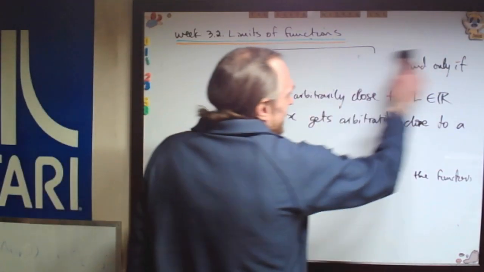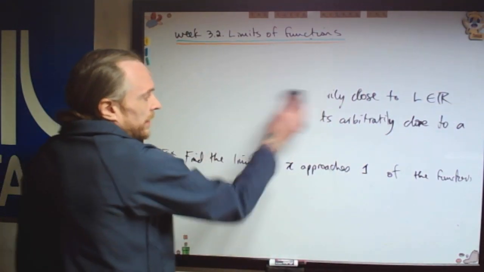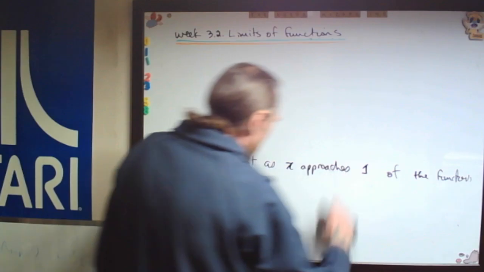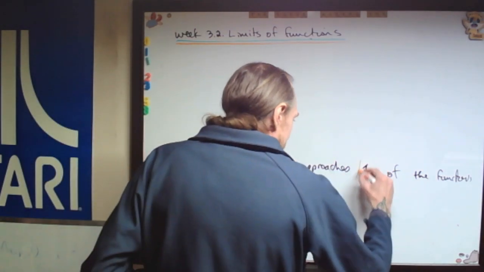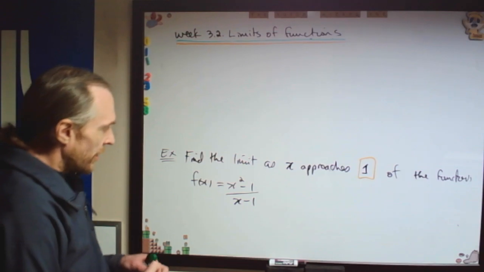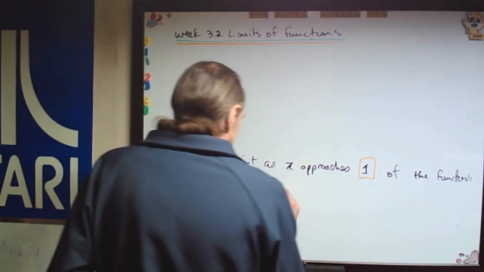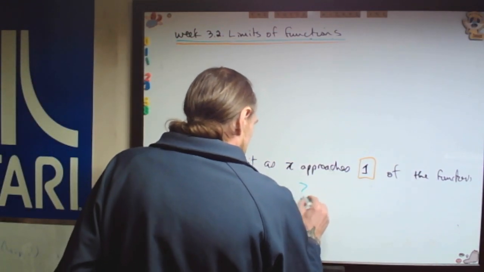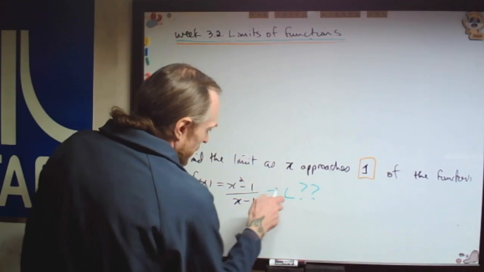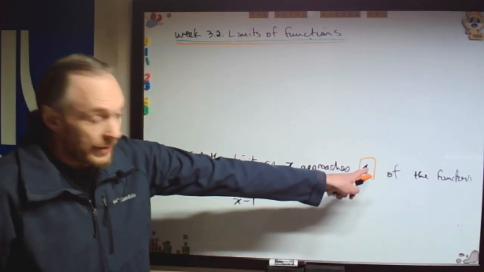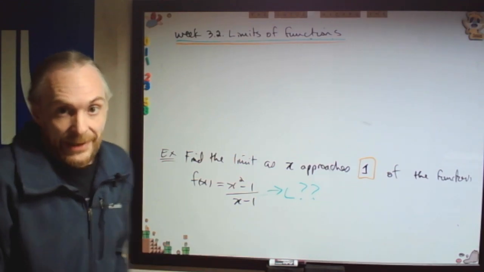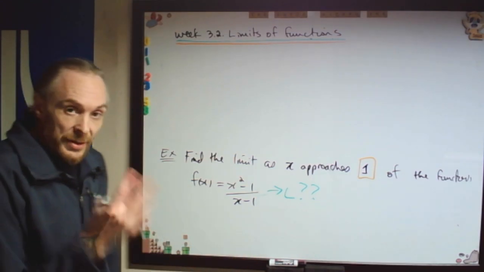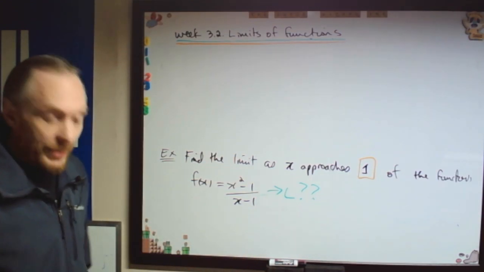As we start this, let's ask ourselves, first of all, where am I going? I'm going to 1, so this is the most important part right now. X is approaching 1, and we want to know what number L, if anything, that this limit is going to approach as I approach the value 1. The first technique that you're going to like is if there's algebra that will clean us up, then the algebra will help us compute the limit.